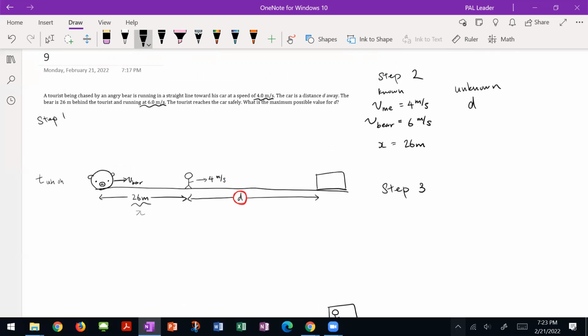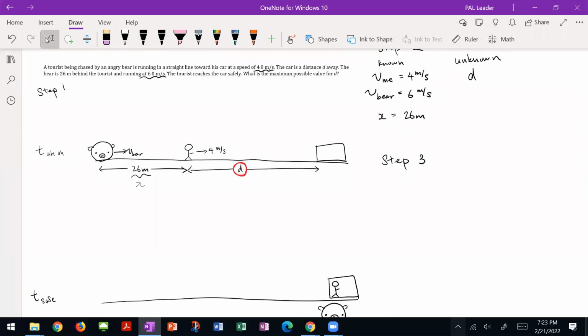Let's think about our equations. We are just dealing with kinematics. There's no forces, so we're not even going to think about ma equals F. Don't think about that. We just have kinematics. So let me write down our kinematics equations. V final equals V initial plus at. Displacement is V initial t plus half at squared. V final squared minus V initial squared equals 2ax. It's going to be 1, 2, and 3.